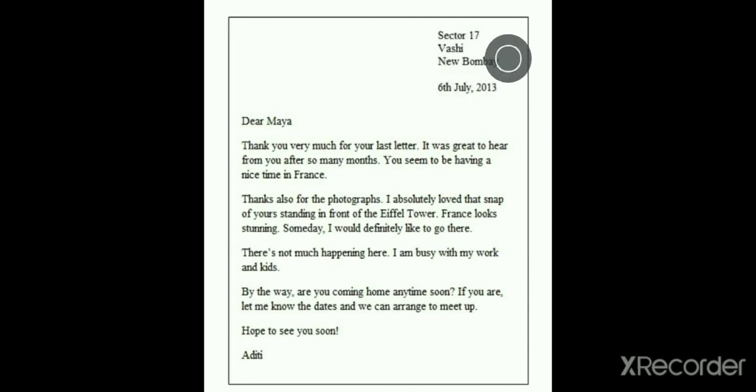The address can contain the full address, where the receiver can send you a letter, where you can receive a letter. And then, as I told you, we have to write the opening salutation. Whenever we start a conversation with anyone, we generally start with hi, hello. So in letters we generally write dear, as you are reading here in an informal letter.